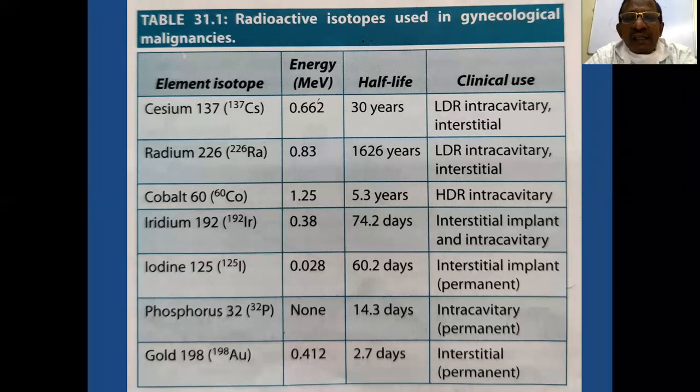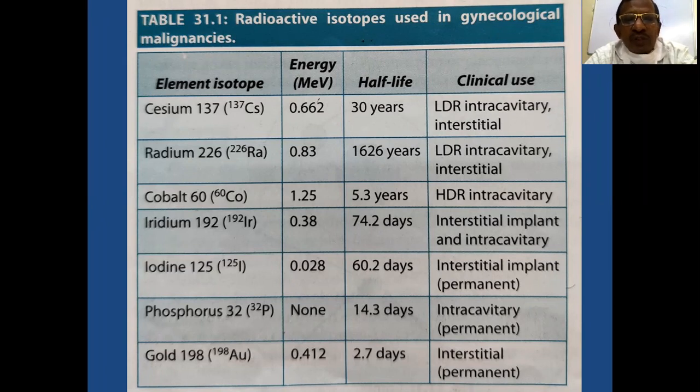Cesium-137 has a half-life of 30 years and is usually used as low dose rate, LDR, intracavitary or interstitial radiotherapy. Then radium, LDR, again intracavitary or interstitial, but nowadays not used commonly.